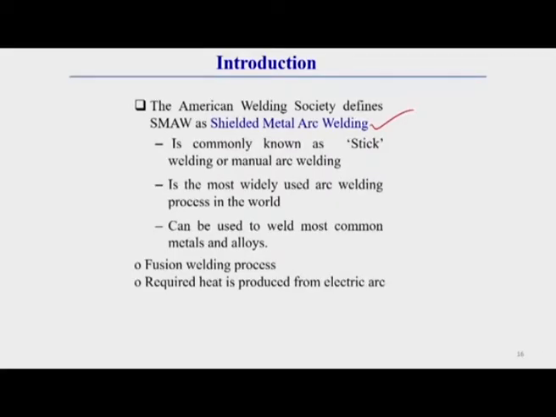It is commonly known as stick welding or manual arc welding. In this welding technique, there is a stick electrode, which I will discuss subsequently, and then it will be very clear to you. So, this is commonly known as stick welding or manual arc welding. This can be used on most common metals and alloys. SMAW, as I have told you, is an arc welding technique, and it is also a fusion welding technique. Why? You already know what fusion is. That means here the temperature of the parent metal or workpiece goes beyond its melting point.